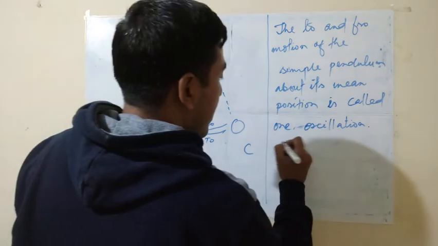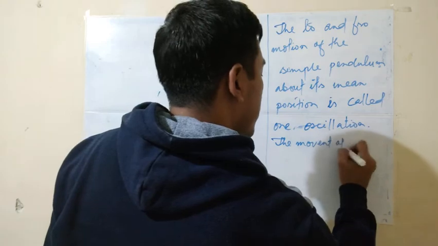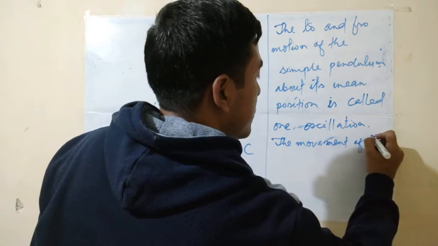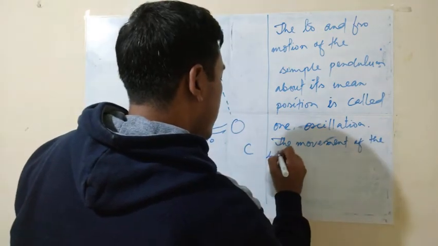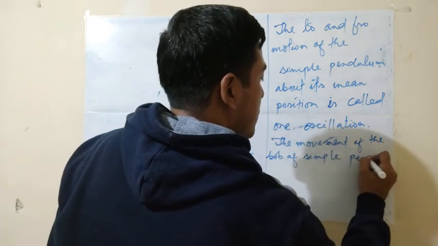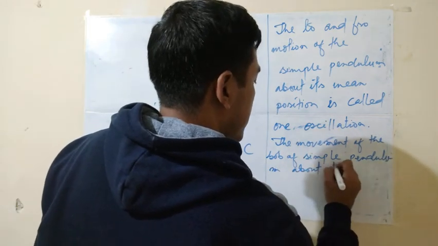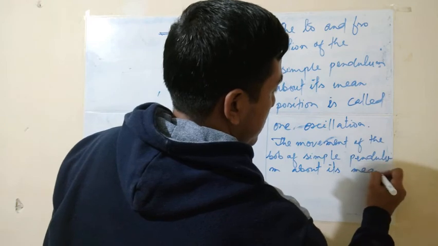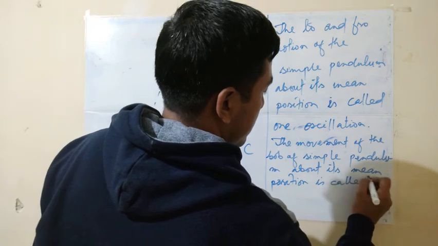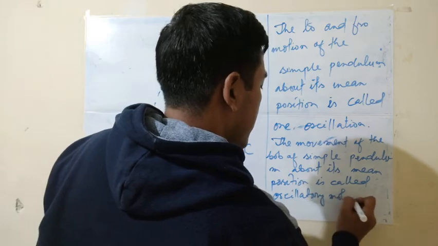The movement of the bob of the simple pendulum about its mean position is called oscillatory motion.